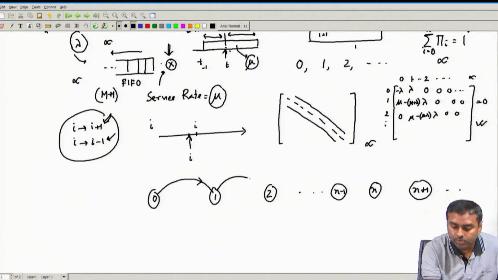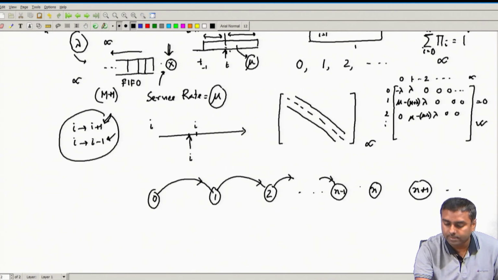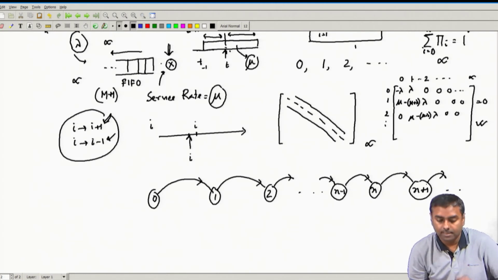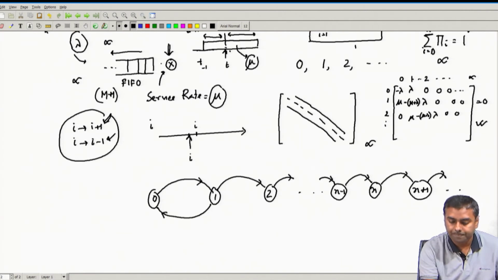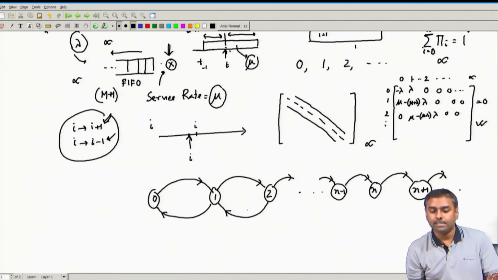From 1 it can go to 2, from 2 to 3, and so on. From n minus 2 to n minus 1, n minus 1 to n, n to n plus 1, n plus 1 to n plus 2, like this. And there might also be a backward transition. From 1, with a departure, it can come to 0, from 2 it can come to 1, and those are the only transitions allowed.